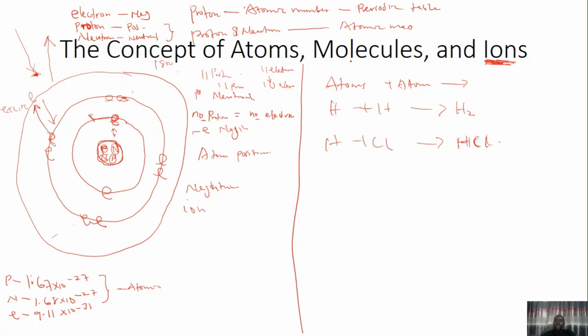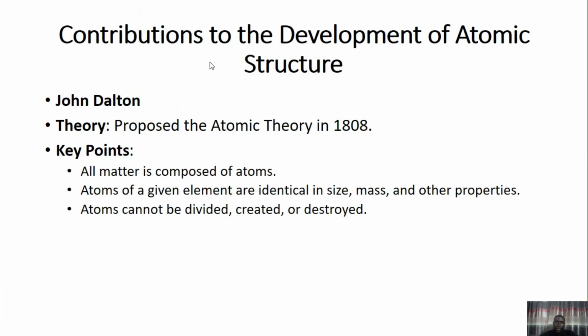So these two atoms combining together is what is called a molecule. And a molecule is the smallest indivisible particle of a compound that can still retain the physical and chemical properties of that compound.